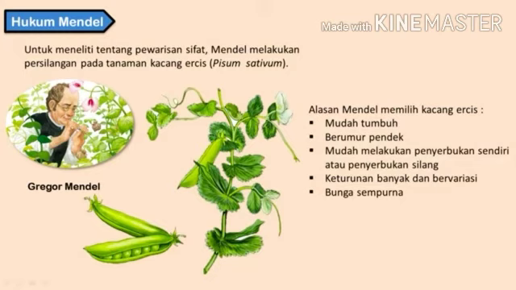The types can be distinguished by flower color, flower location, seed color, seed shape, and so on. Because of the large variety, peas are the most interesting type of plant to study. And the last, the flower is perfect.